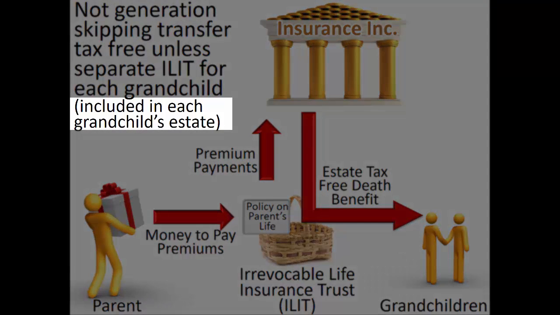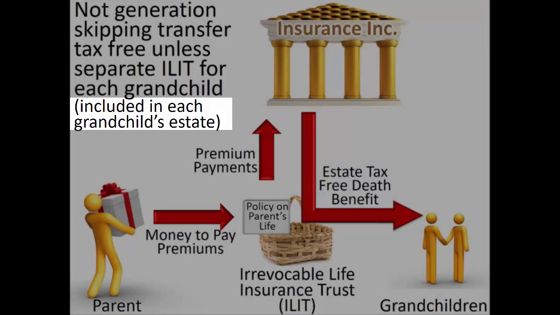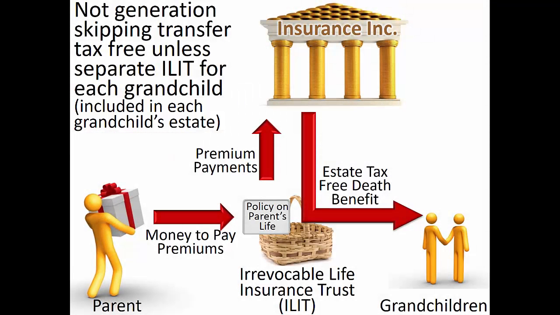Including the ILIT in the skip person's estate is accomplished by giving him or her a general power of appointment to decide who will get the funds if he or she dies before receiving all ILIT assets. In this way, such transfers to a single beneficiary ILIT can avoid generation skipping transfer tax. However, benefiting multiple skip persons in this way would require the creation of multiple ILITs, each with a single skip person beneficiary.